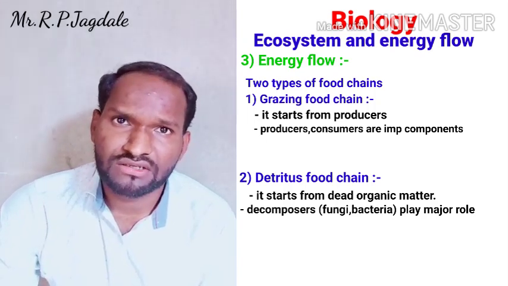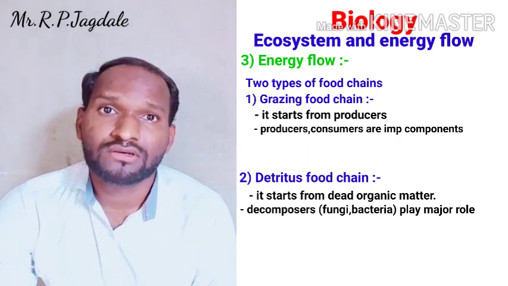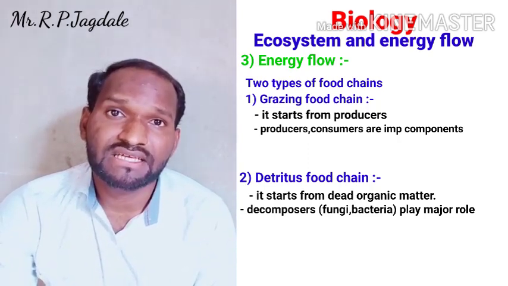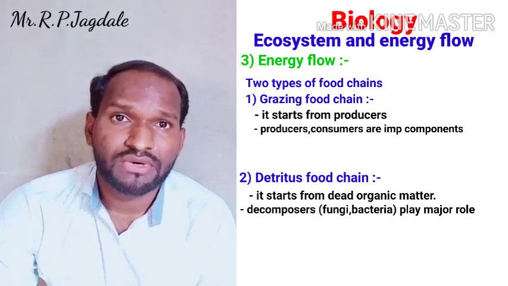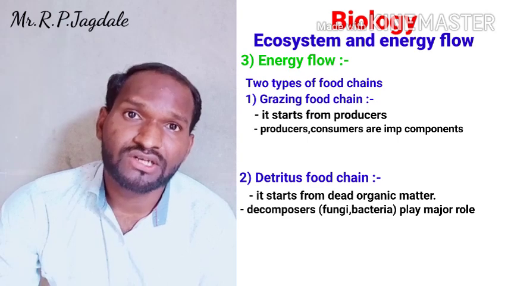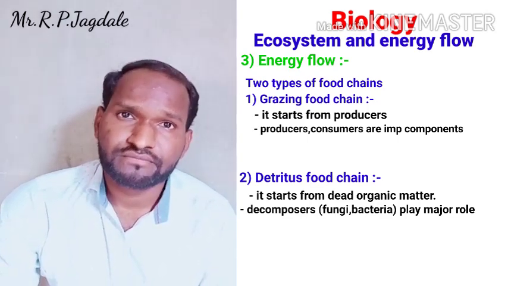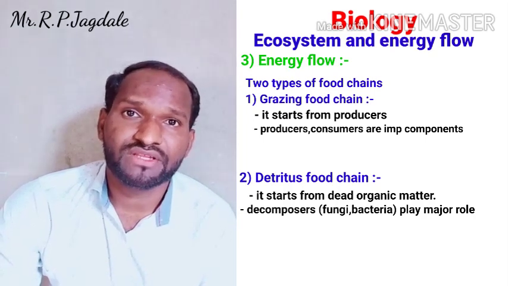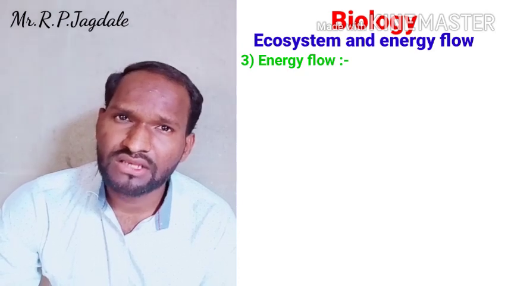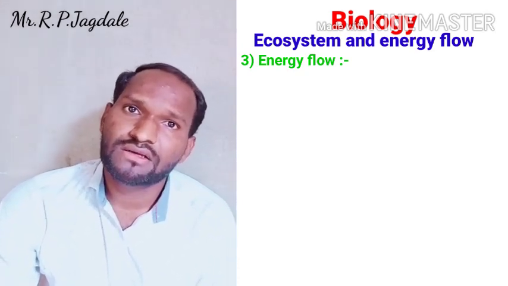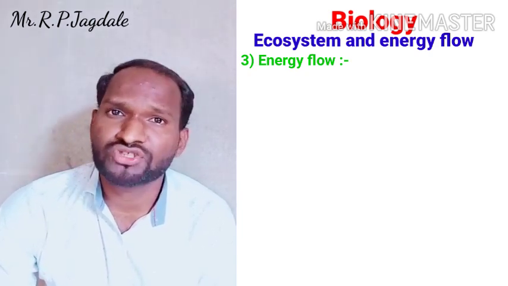So these food chains are totally different. The grazing food chain is dependent on plants and animals, but the detritus food chain totally depends on the decomposers. Okay, this is the major difference between the food chain and food web. Then you can see that there is no introduction of human beings in the food chain or food web.